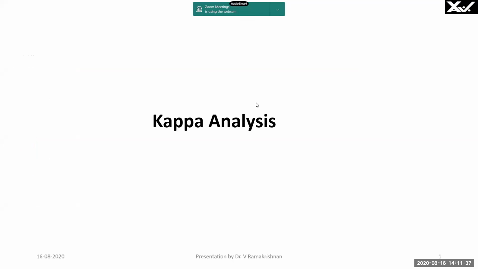Dear students, today we are going to talk about kappa analysis. Before kappa analysis, we will talk about random experiments first. Suppose I am tossing a fair coin. It can fall head or it can fall tail.